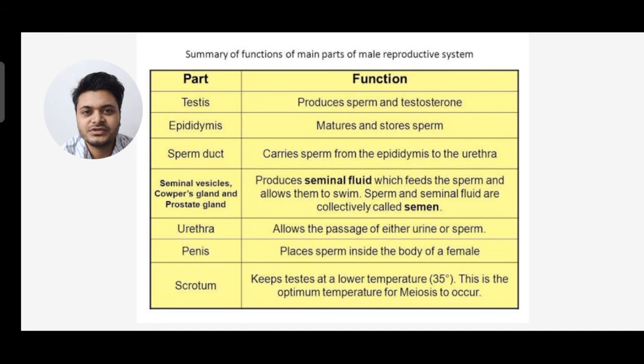Next is urethra. The function of urethra is it allows the passage of either urine or sperm. Penis, the function is it places the sperm inside the body of a female. Next is scrotum. The function of scrotum is it keeps the testis at a lower temperature, that is 35 degrees Celsius. Our body temperature is 37 degrees Celsius, so it keeps it 2 degrees Celsius less. This is the optimum temperature for meiosis to occur.